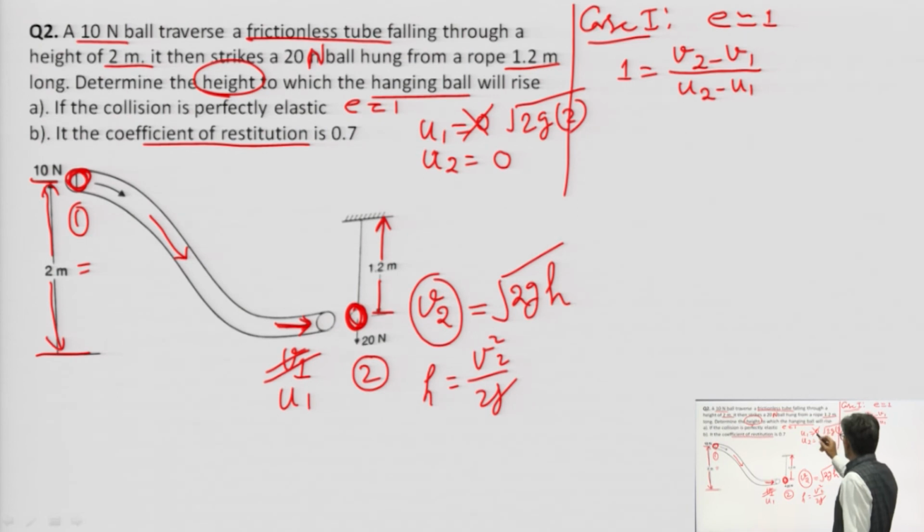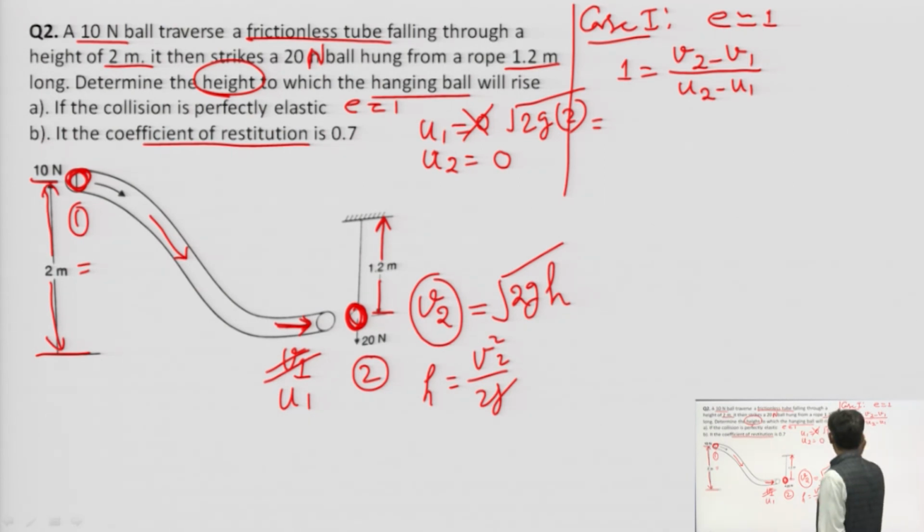So u1 is known to us, under root 4 g, and its value you can calculate: under root 4 into 9.81, a square root.